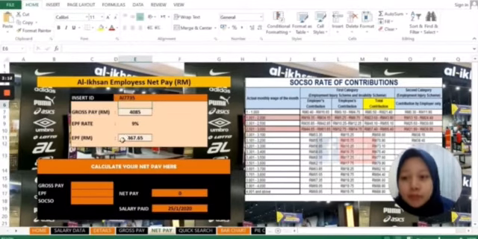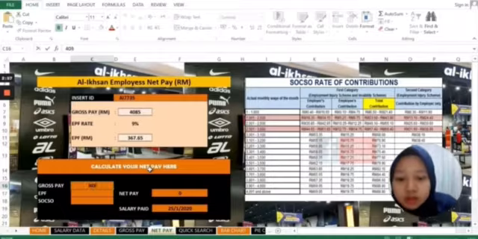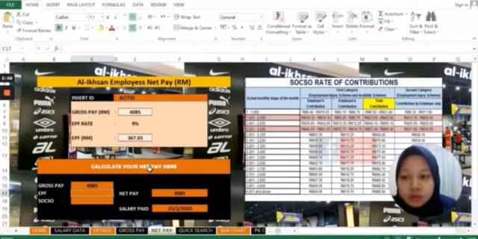The amount of EPF that we get after we multiply by this percentage is 367 ringgit and 65 cents. We just transfer the amount from gross pay here to here. Let's fill in the blank: 4,085 ringgit. The EPF we also transfer from here.